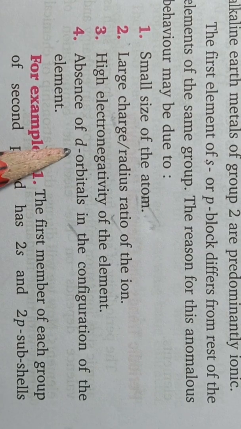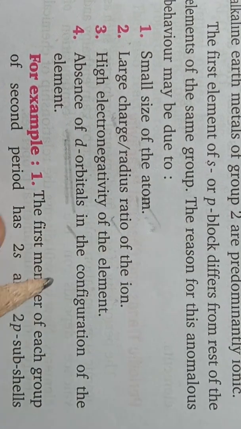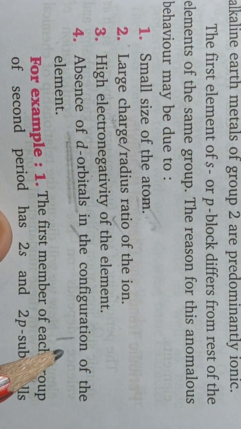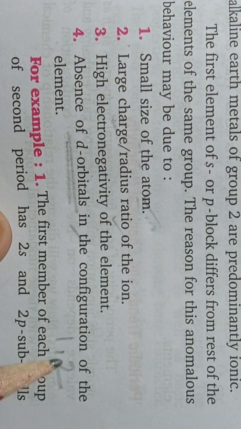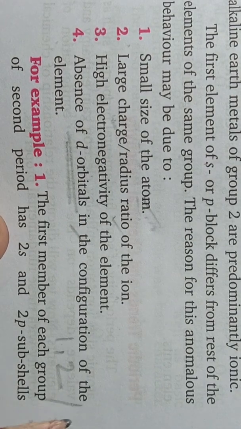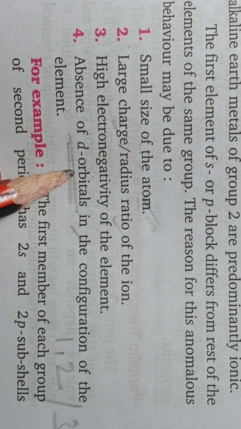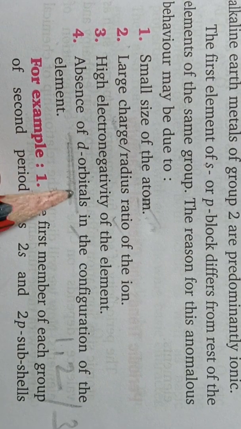Fourth, absence of d orbitals. So all the elements of second period will have just 1 and 2 shells in total, and filling of d orbitals starts from the third shell. It means all the elements of period 2 will not have d orbitals.